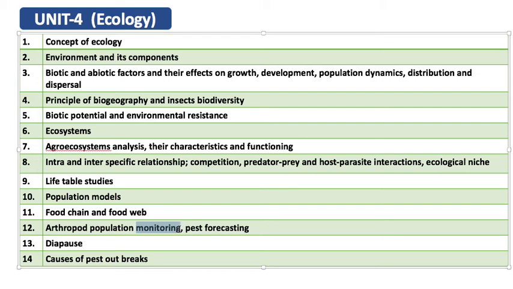So what do we mean by monitoring? Monitoring means keeping a constant watch on the population of arthropods or insects. So we keep a constant watch on how the population fluctuates, whether it is increasing or decreasing. That is called monitoring. Then pest forecasting. Based on several years of observation from population monitoring or studying the population model, we prepare the population model. And with that, pest forecasting means we predict the occurrence of a pest before it occurs.